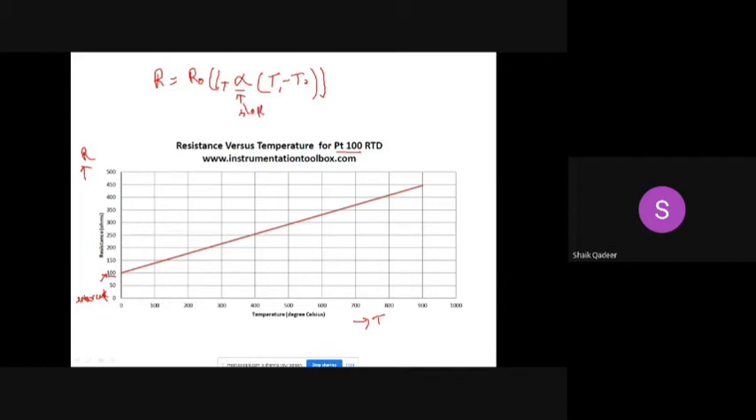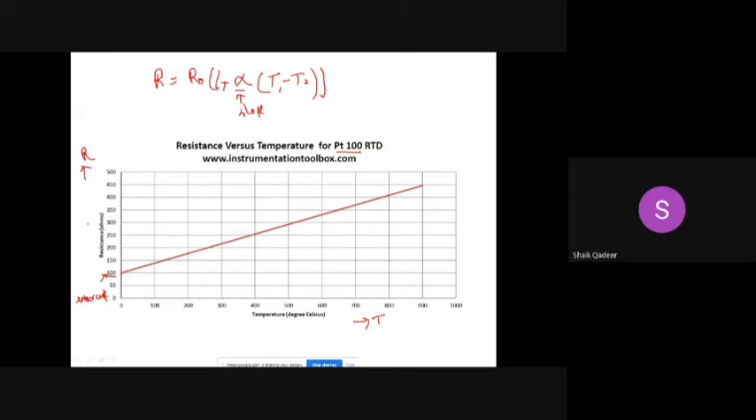This is similar to our slope. So we will get a straight line with the intercept R naught, that is equal to 100 ohms. Hence we say that RTD exhibits a positive temperature coefficient relation. Is it clear to everybody?